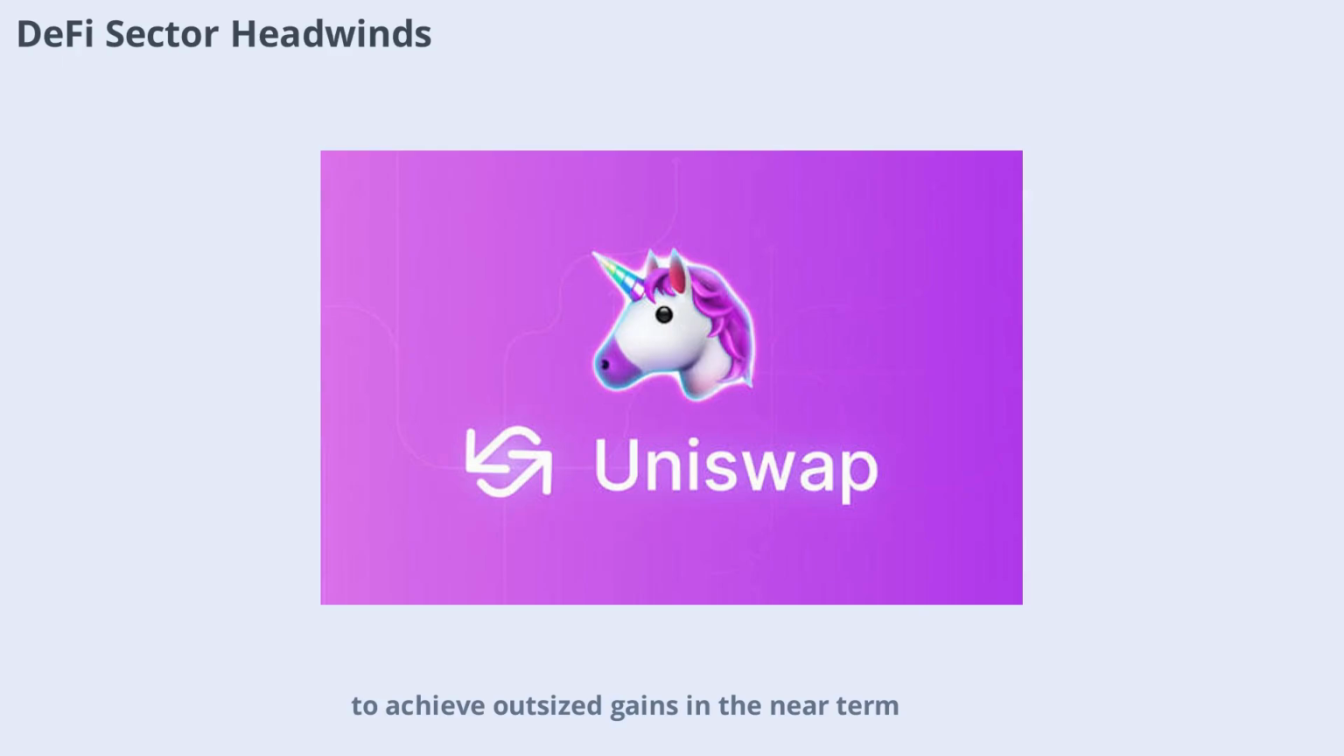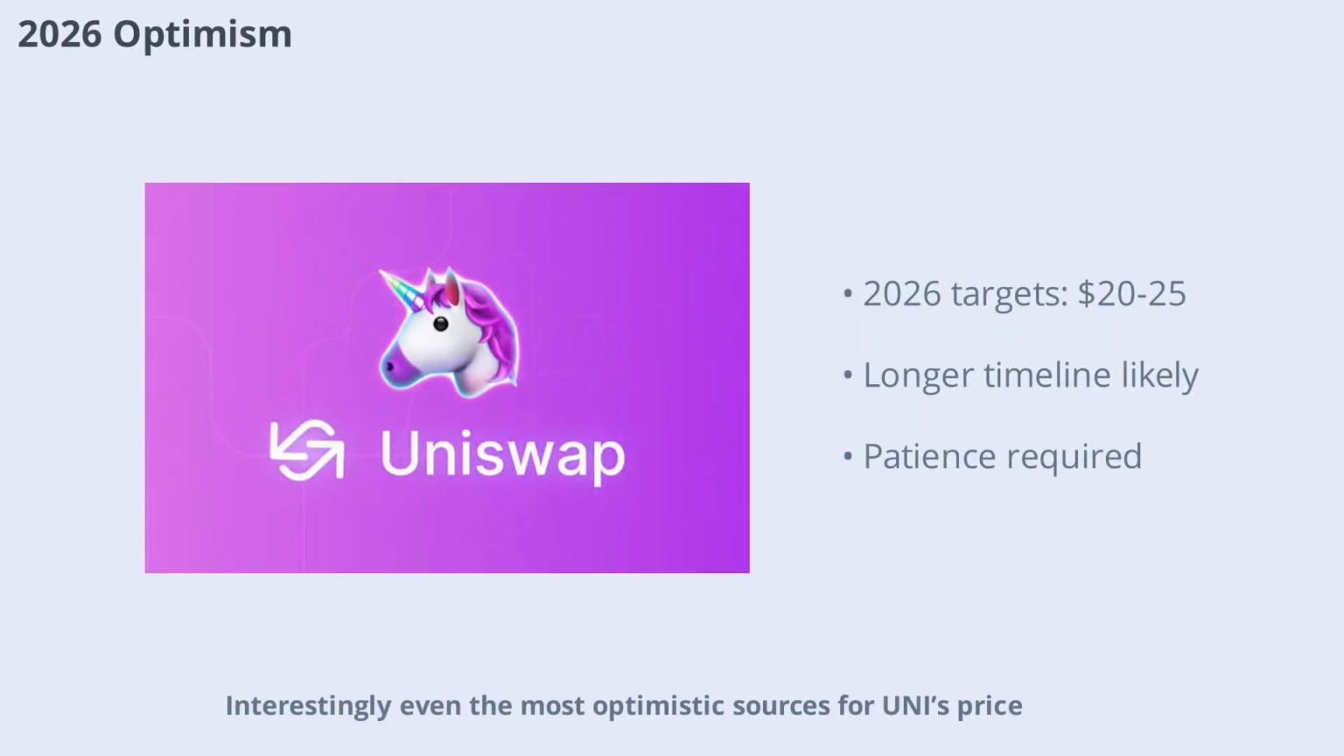Interestingly, even the most optimistic sources for UNI's price tend to assign targets closer to $20.25 for 2026, rather than the end of 2025. This suggests that while a recovery is possible, it may take longer than some investors hope. Patience and a long-term perspective may be necessary for those betting on a major UNI rally.